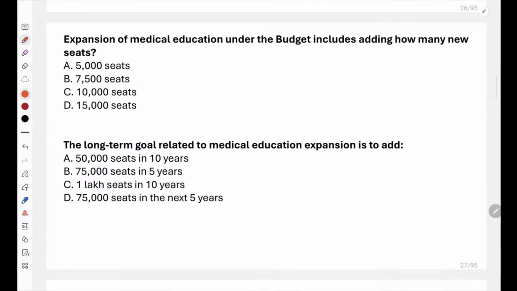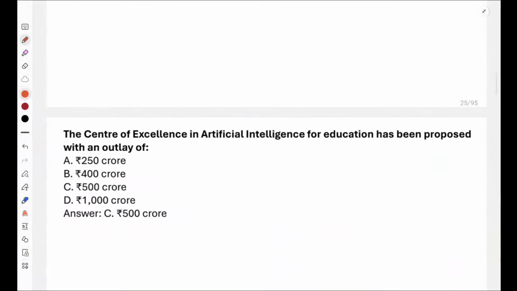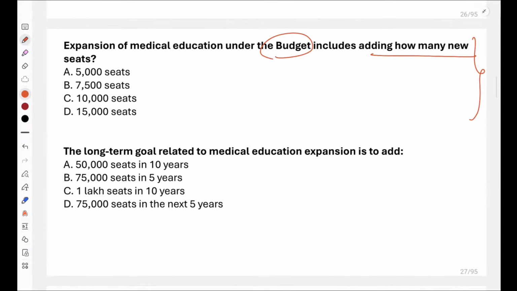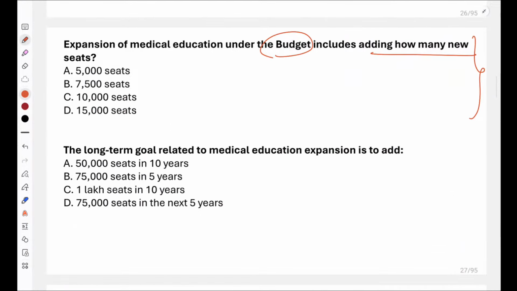Now, the expansion of medical education under the budget includes adding how many new seats? 5,000 seats, 7,500, 10,000 or 15,000 seats? No, Namrita, it is not 7,500. Very good, Dibyaranjan Sagar. Yes. So please remember that expansion of medical seats would be 10,000 seats.